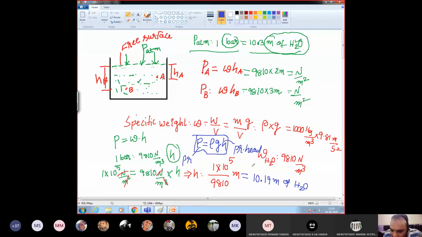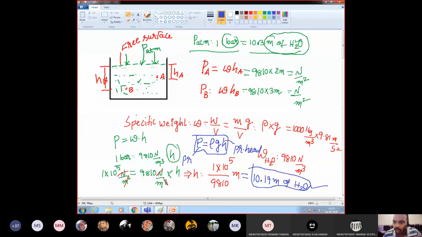So one atmospheric pressure is also equal to 10.19 meters of water. If you want units in terms of meter while solving the problem, one atmospheric pressure is considered as 10.19 meters of water. Or if you want in terms of bar, you can take P equal to 1 bar. Agree?